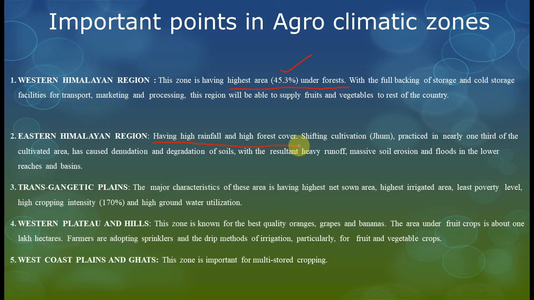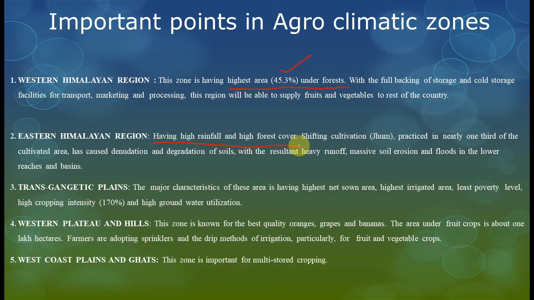Okay, friends, and shifting cultivation, Jhum cultivation. Shifting cultivation means changing the land, friends. If one crop is sown in one land, after cultivation of that crop, that land is left over and shifted to new land, friends. That is shifting cultivation. As practiced in nearly one third of the cultivated area, it has caused denudation and degradation of soils, with resultant heavy runoff, massive soil erosion, and floods in lower reaches and basins.